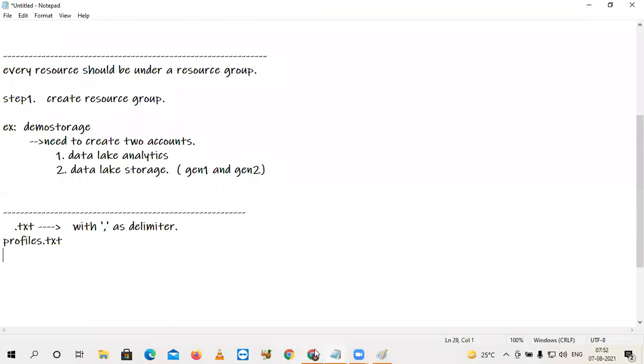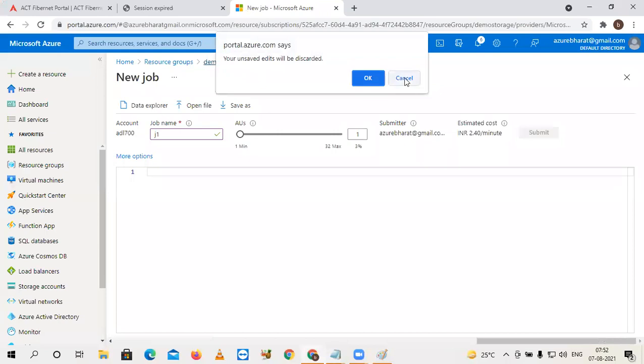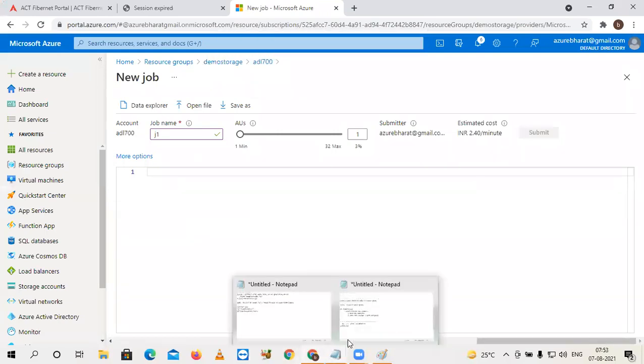Please check the content of the file, how it is. Already we have uploaded that file into the Lake. Please let me check with that. Okay, here, check in Notepad, sir.